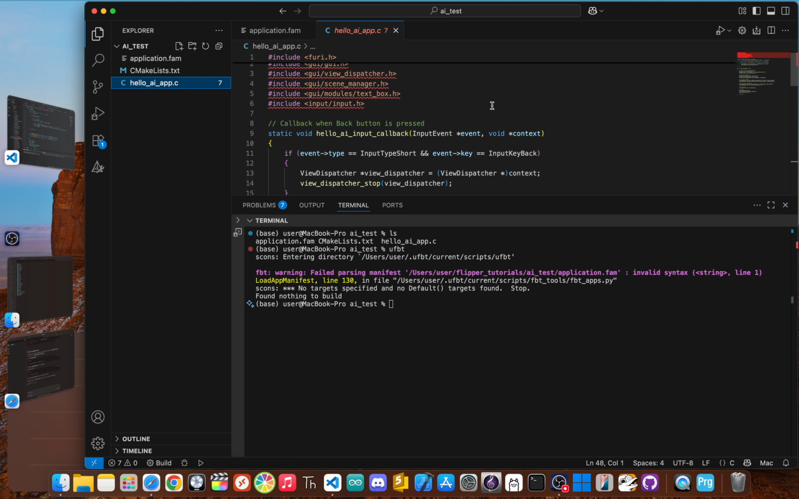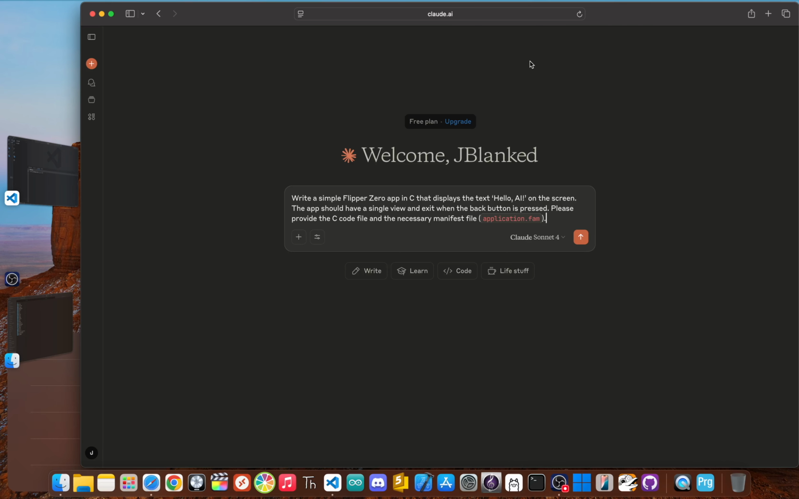ChatGPT may have understood the request, but delivered code that is useless. I'll give it a score of 1 out of 10. Now Claude gets the exact same prompt.